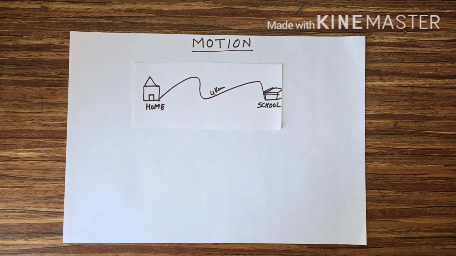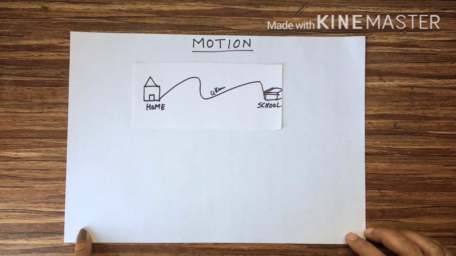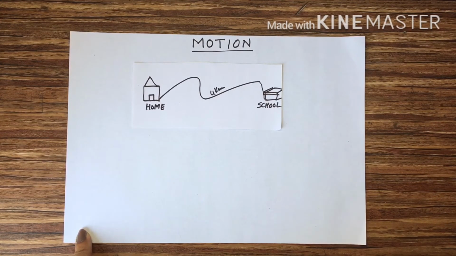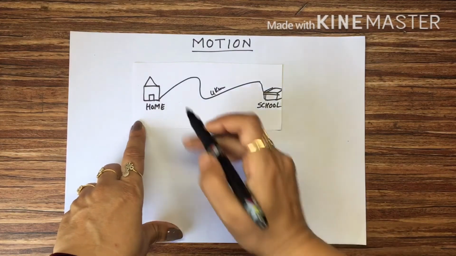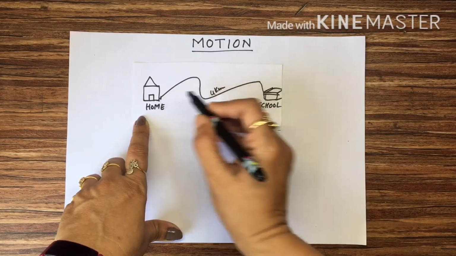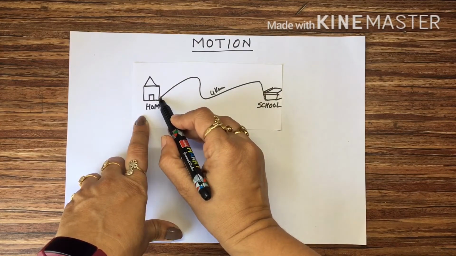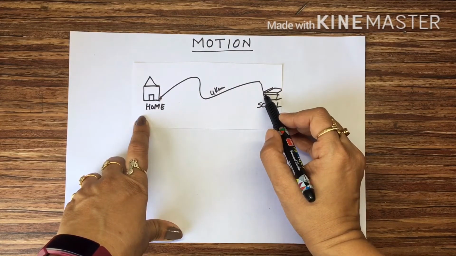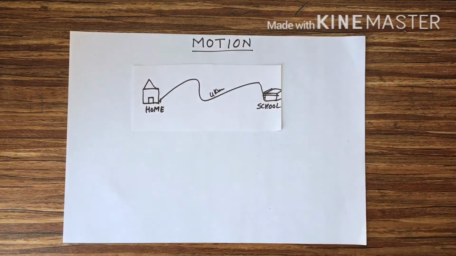That is the distance covered. In 9th class, one new term is introduced to you, that is displacement. What is displacement? Displacement says how much you have displaced through this motion. Suppose here you are starting, here you are ending. This is called the initial position, this is called the final position. How much your position is displaced, that is displacement, students.